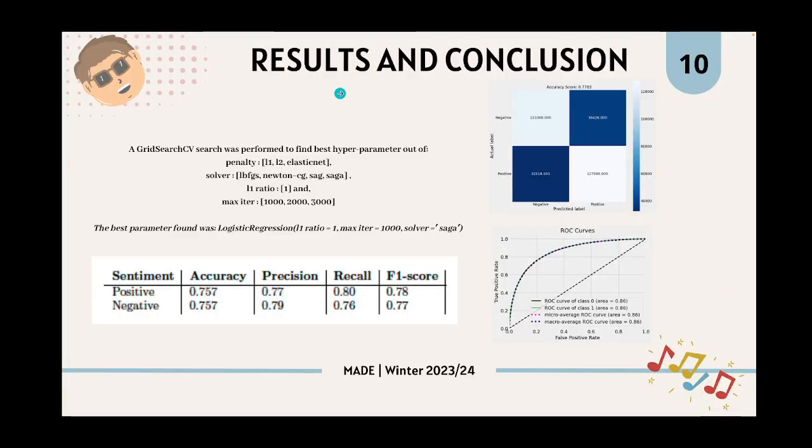This is the evaluation result of the logistic regression model, and as for a simple logistic regression model, the result seems convincing and pretty useful. To get the best performing parameters, I performed a grid search CV algorithm on the logistic regression model, and the best parameters I found were l1 ratio 1, max iteration 1000, and the solver is saga.